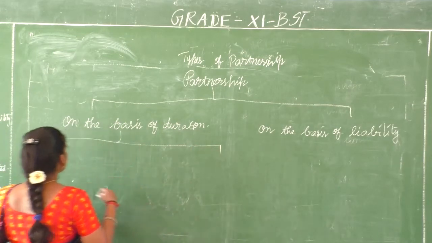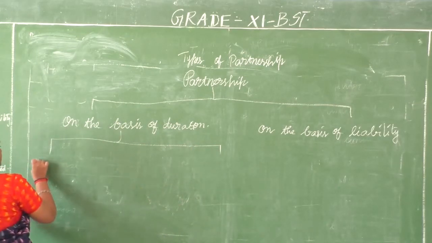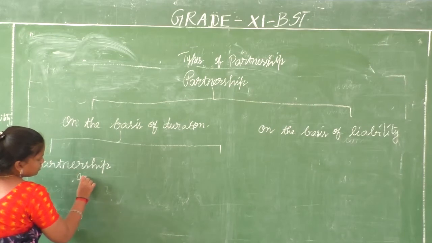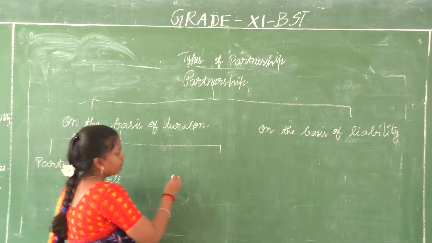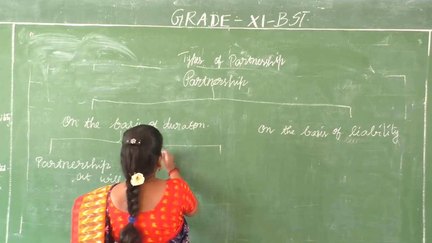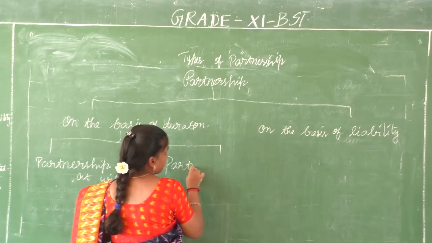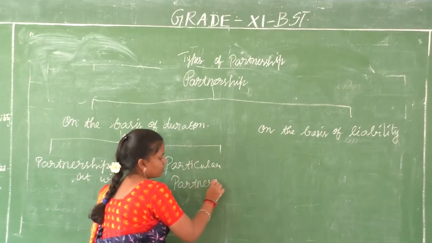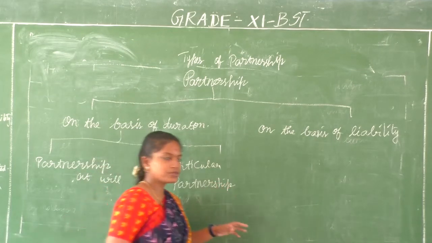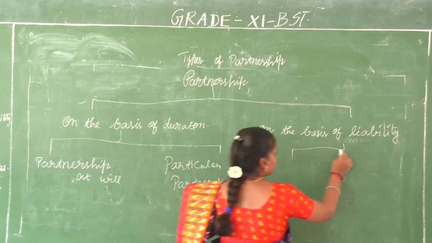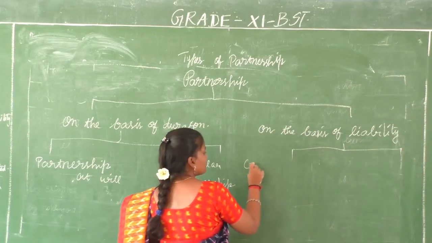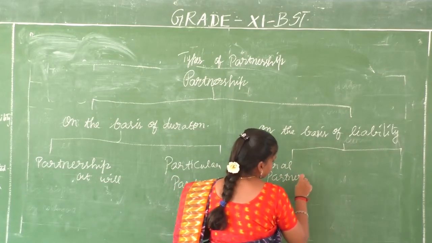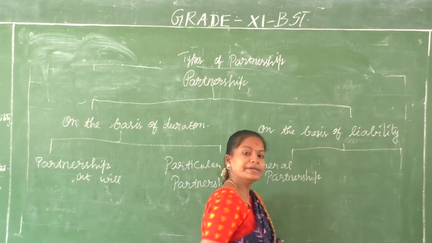So on the basis of duration, we have partnership at will. Then we have particular partnership. Alright? Partnership at will and particular partnership. When it comes to liability, again it is subdivided into two. One is called general partnership and limited partnership.